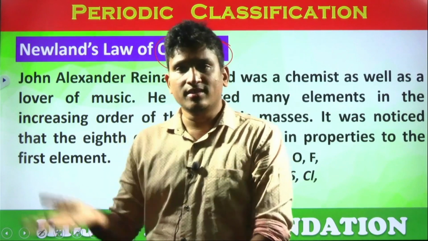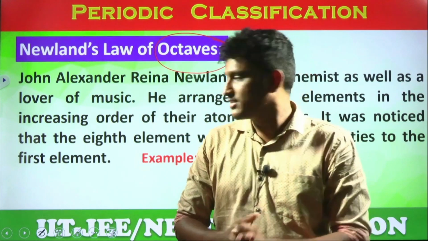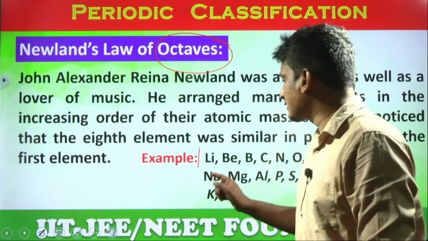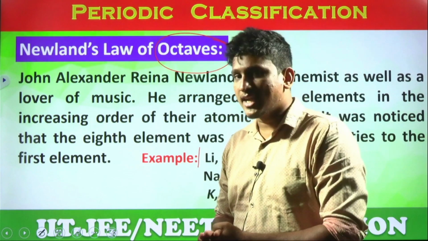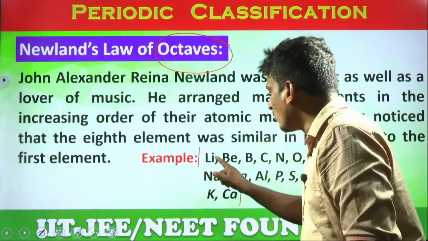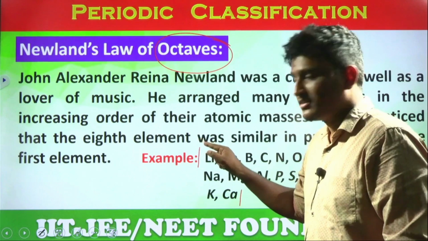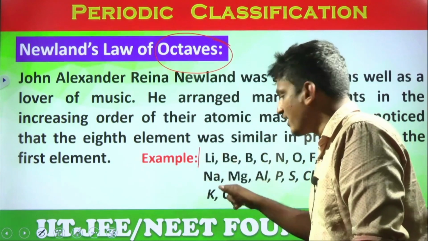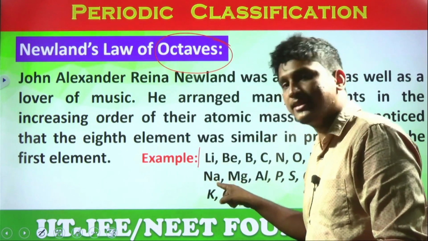Now let's see what is the law behind this idea. The law is called, as you can see in the heading, the law of octaves. You know what it means, students? According to Newland, every 8th element in his classification resembles the properties of the first element. Let's count: 1, 2, 3, 4, 5, 6, 7, 8. So lithium and sodium are placed under the same group, top to bottom, or not? Why? If lithium is the first element, what is the 8th element?